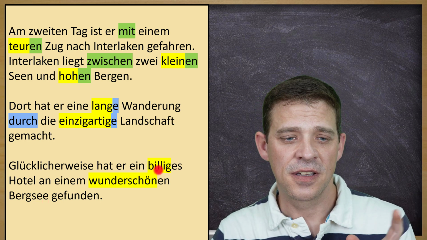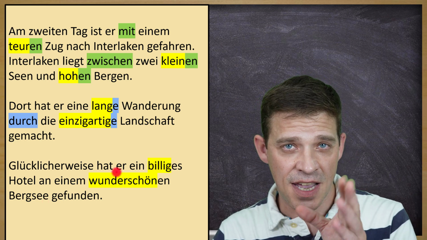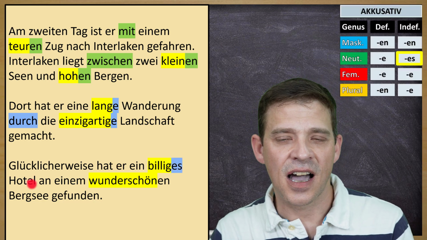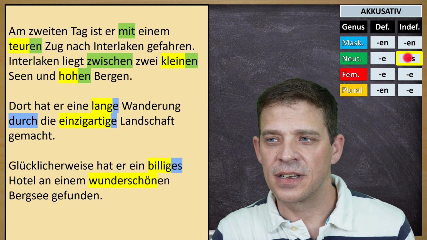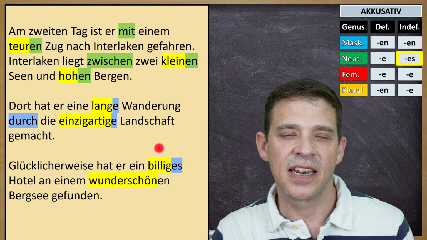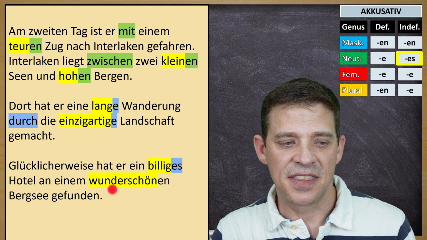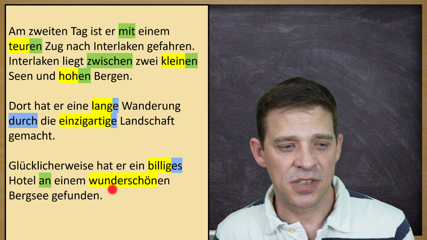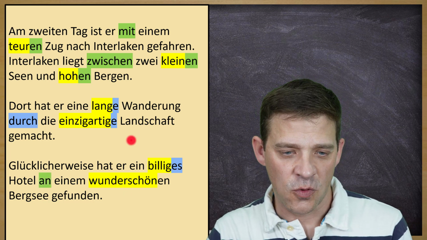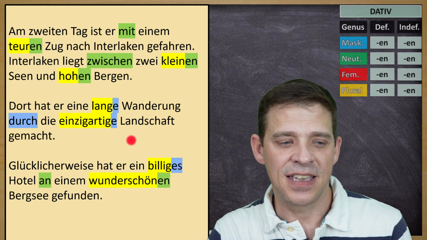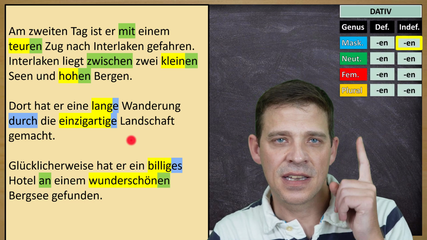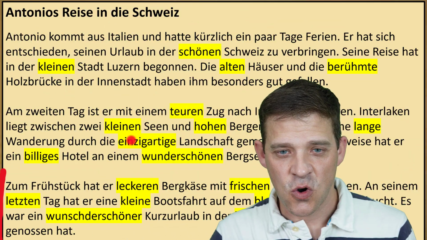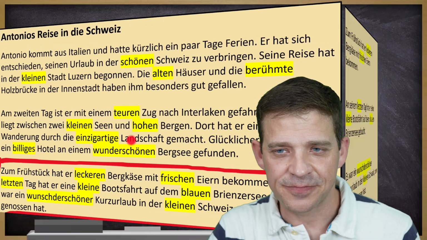We go first for this billig. Again, direct object, das ist Akkusativ. Ein billiges Hotel, das Hotel. Check the table. Indefinite is, ein billiges Hotel. And then, an einem wunderschönen Bergsee. An ist eine Präposition hier mit Dativ. Wunderschönen, Dativ ending, en. Bergsee ist der Bergsee. Indefinite, einem wunderschönen Bergsee. Let's go to the last paragraph.